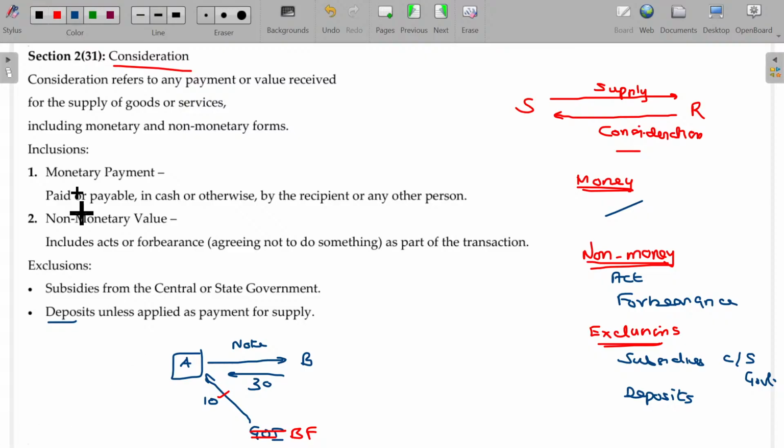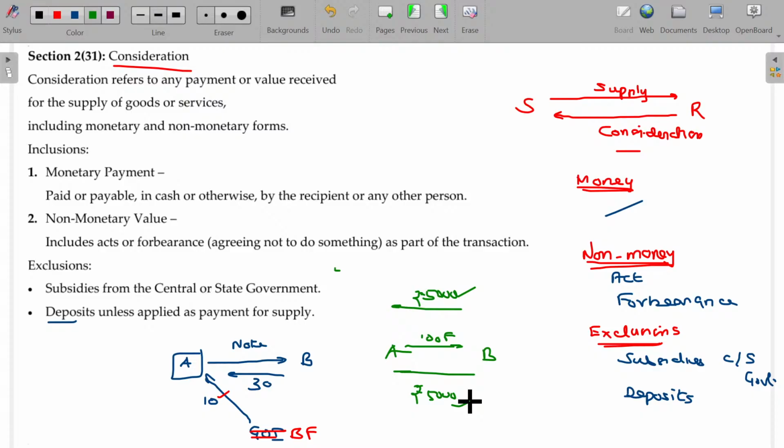Okay. So, A and B. A will supply 100 food. Beforehand, B has already deposited, say, 5,000 rupees for the food. 5,000 rupees already paid. After receiving the food, another 5,000 is paid. Now, what about the consideration value? 5,000 plus 5,000, 10,000 will be the value.